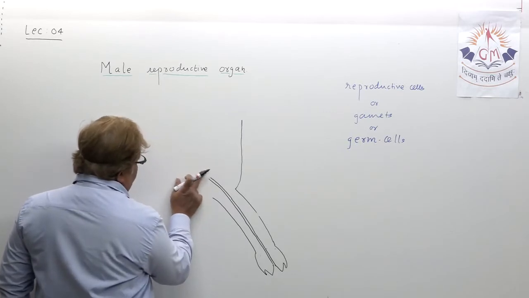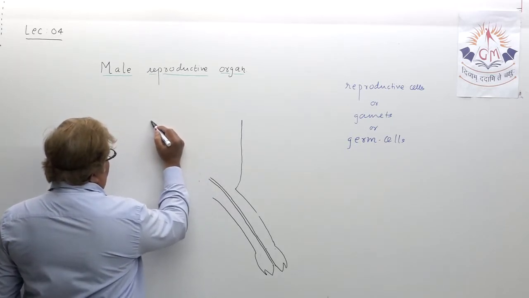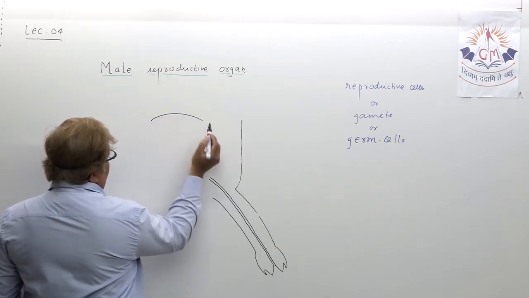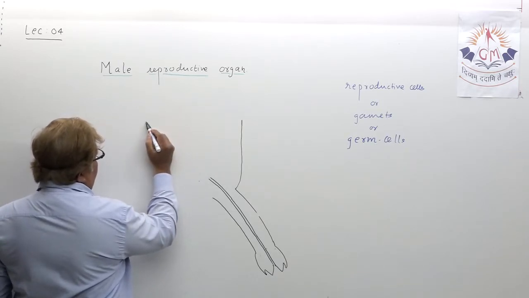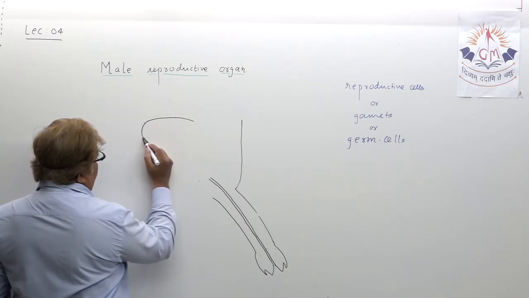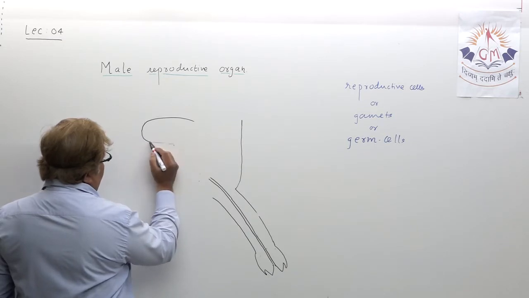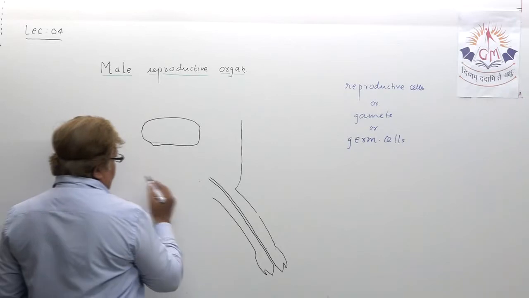You understood this? So here we want to show first, as you know, urine. First we will show here the bladder where your urine collects. Suppose the bladder we are showing here. Right.